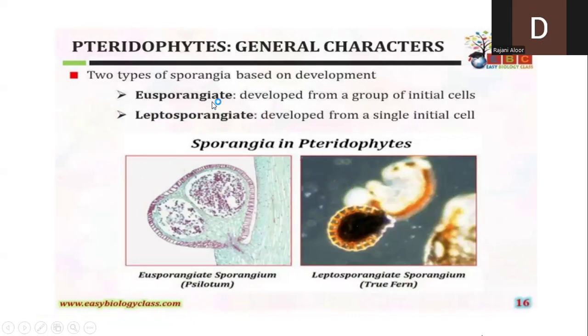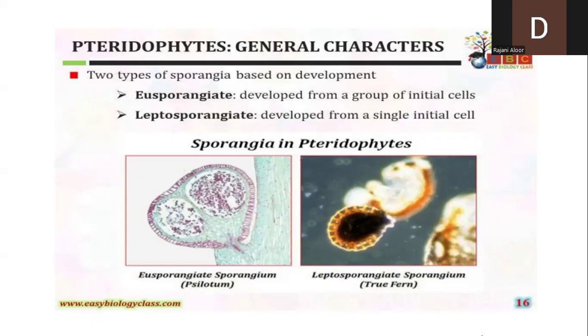If the sporangium developed on the leaf is developed from a group of initials, that is, a group of cells which transform into a sporangium, then such a type of development is called eusporangiate. These two points you can take a screenshot of or write down. Very, very important. What is eusporangiate development? The sporangia developing from a group of initial cells.